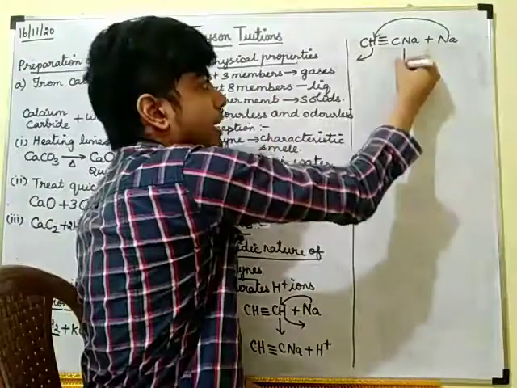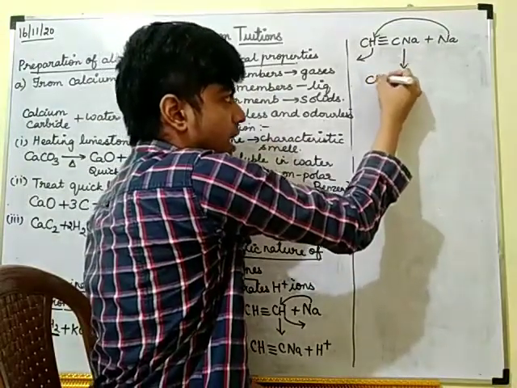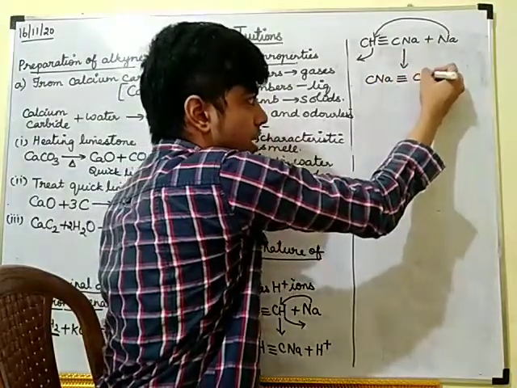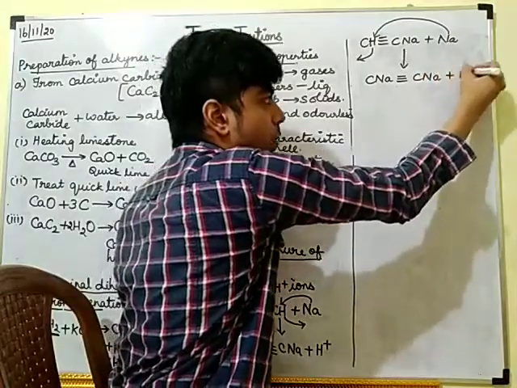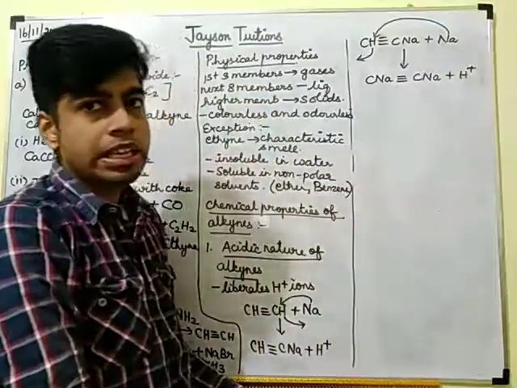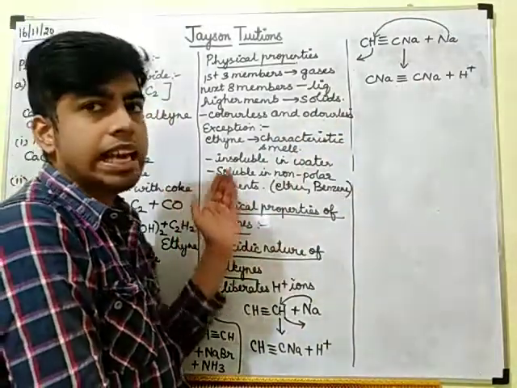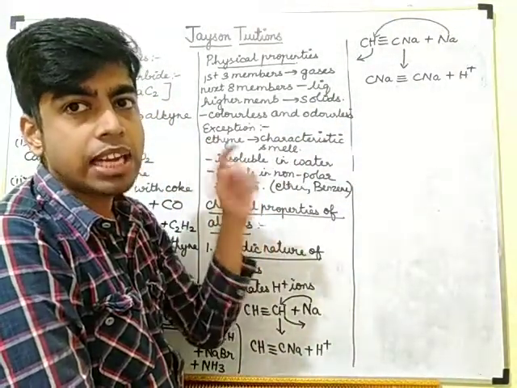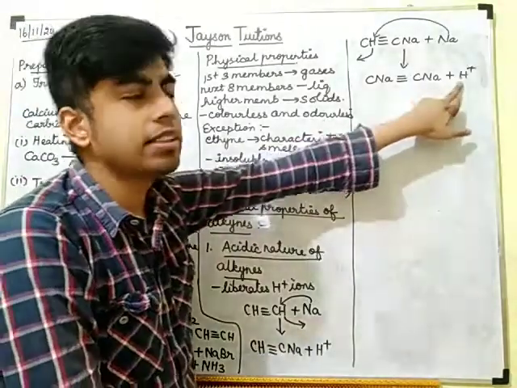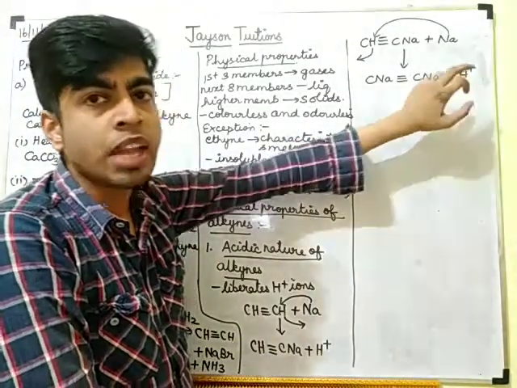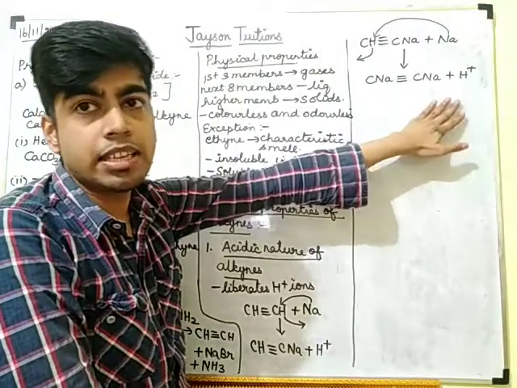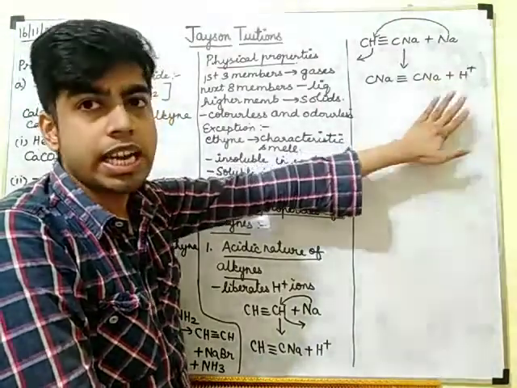So you will get CNa triple bond CNa plus one more H plus ion. Compared to alkanes and alkenes, alkynes are the ones generating these H plus ions. Alkanes and alkenes will not generate H plus ion.